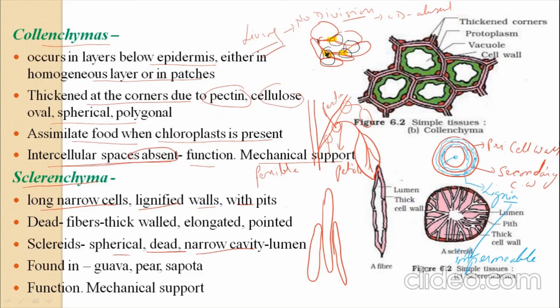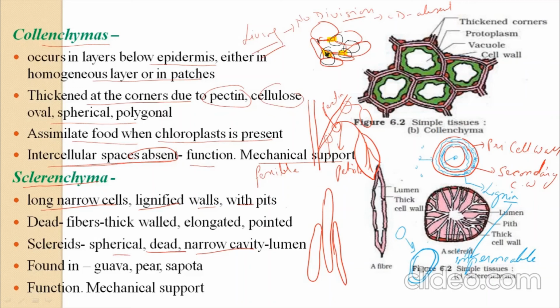When these sclerenchyma cells are small and become mature, that is, their size becomes large, they get this primary and secondary cell wall. The lignin gets filled in between them, which makes them impermeable. Due to this, the cell becomes a dead cell.